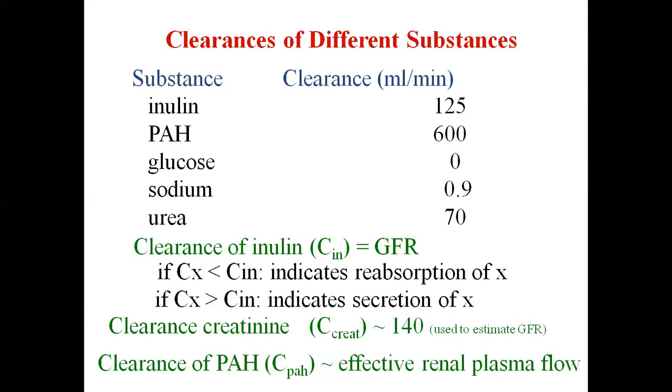The plasma PAH concentration at which transport maximum is reached is 10 milligram of PAH per deciliter in plasma. And transport maximum of PAH is 80 milligram per minute. So 80 milligram per minute is the maximum PAH clearance rate. Above that, PAH clearance will reach the inulin clearance.